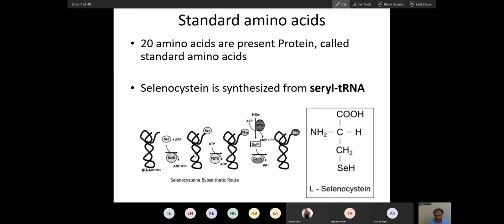Seryl-tRNA, from this, selenocysteine is synthesized. Selenium is added. Selenium is an element, a trace element. So did you understand this all? Standard amino acid, non-standard amino acid, 21st amino acid. Did you all understand this?